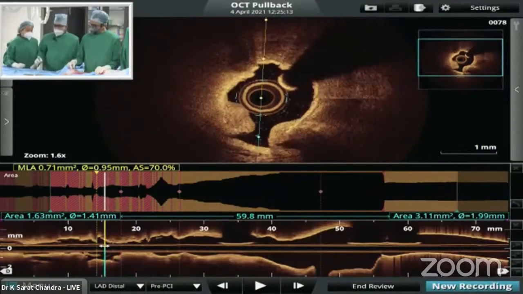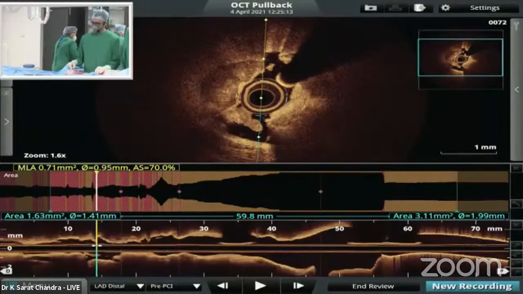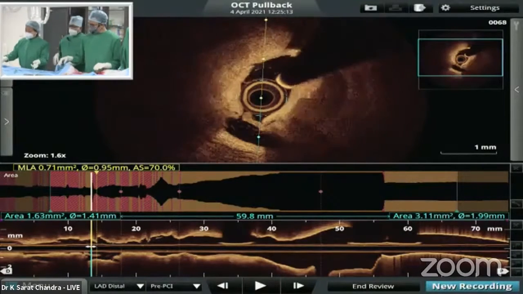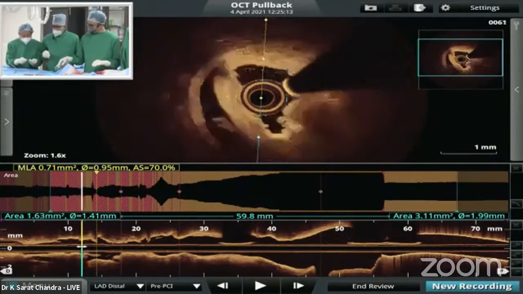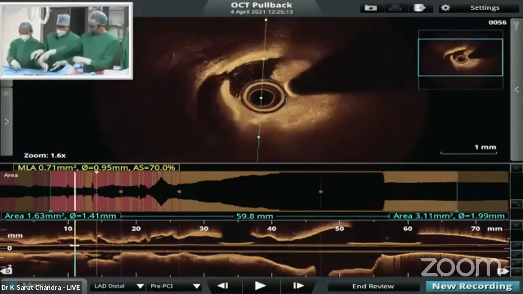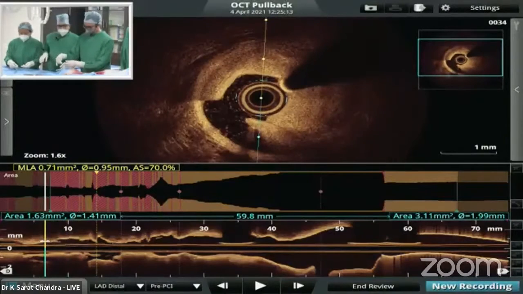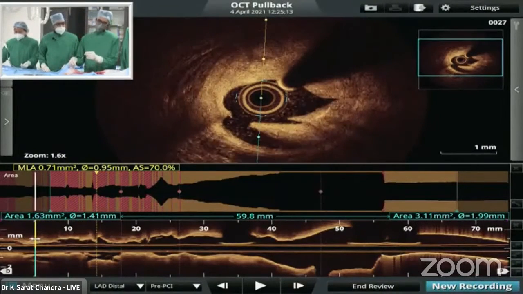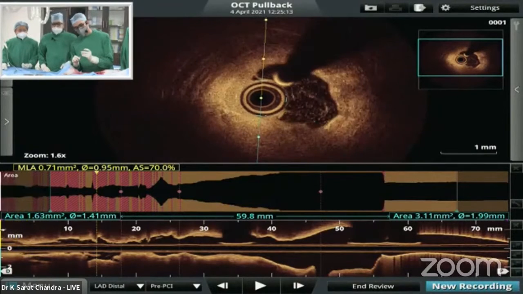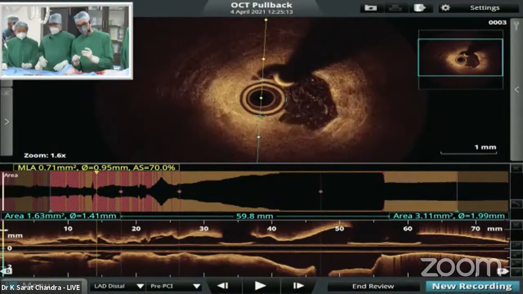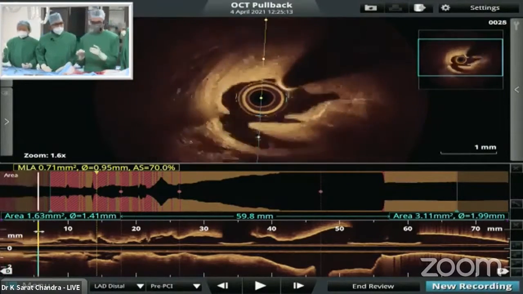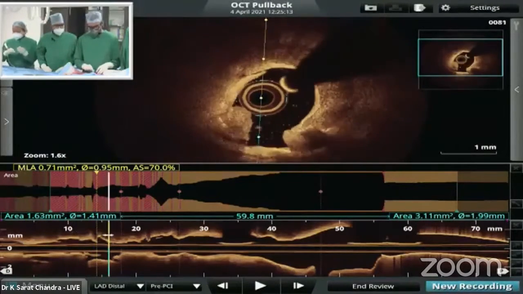There was one question from the audience whether viability testing was done for the LAD. No, it was not done. But based upon the ECG, R waves are reasonably preserved. This patient came within a few days, and this hospital doesn't have the facility for viability testing. And anyway, it is a recent myocardial infarction. ECG wise, there would be significant viability because there is no loss of R wave in V5, V6, and there is no classic QS complex from V1 to V6.